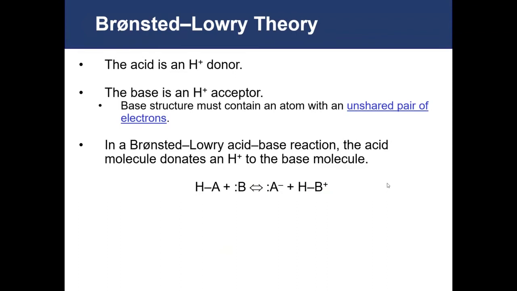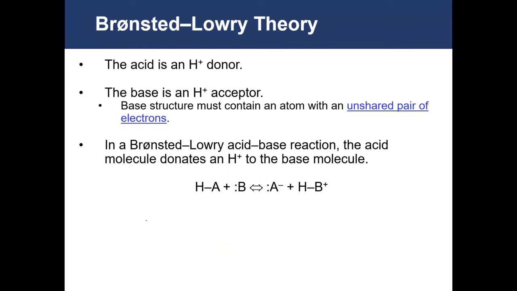So Bronsted-Lowry is going to be our working definition for the rest of the semester in terms of acids and bases. The acid is a proton donor, the base is a proton acceptor. The base structure must contain an atom with an unshared pair of electrons, right? So an example of this would be, well, water was one that we already saw.